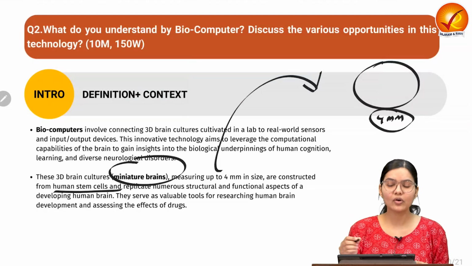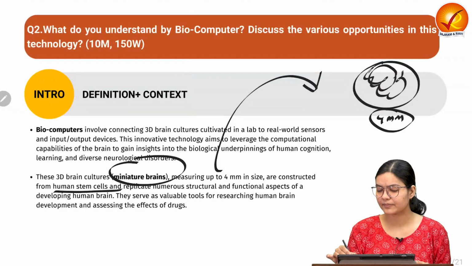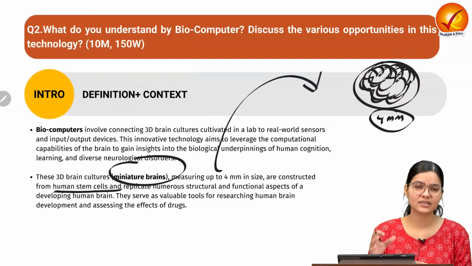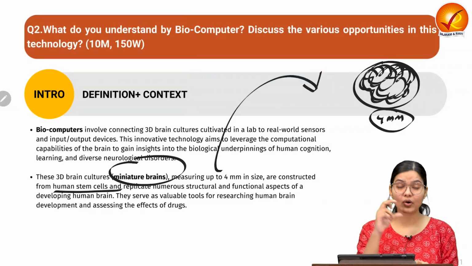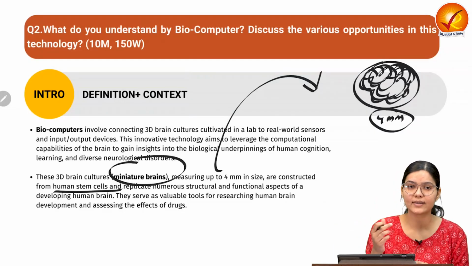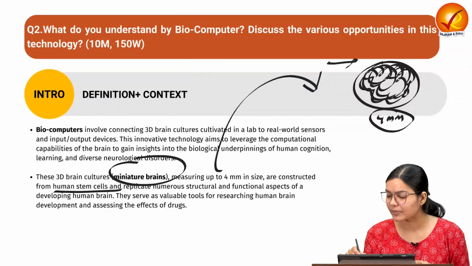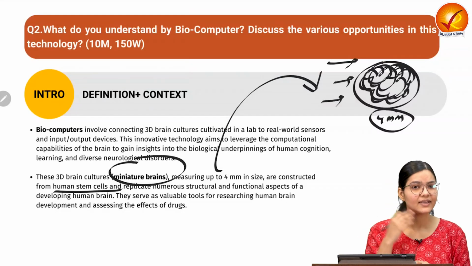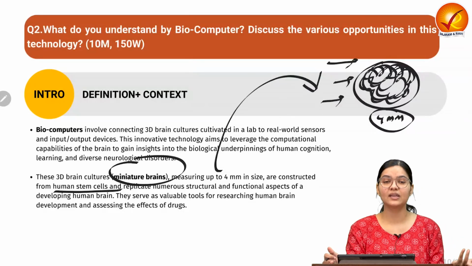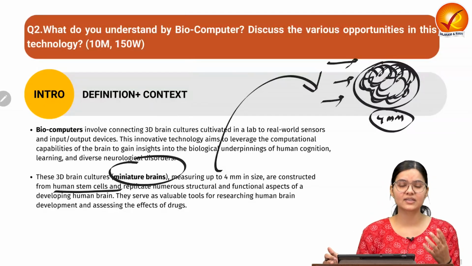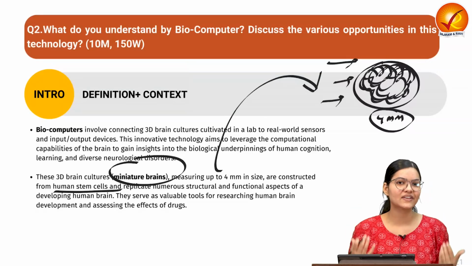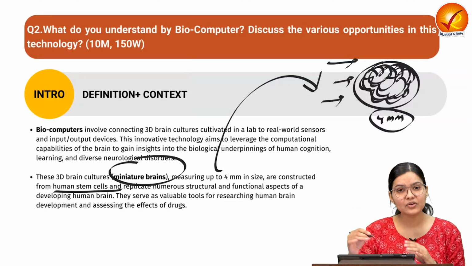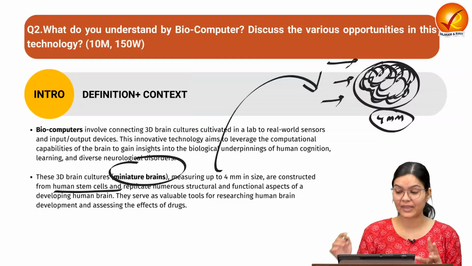Okay, now this 4 mm size of brain, as we know, brain cells are made of neurons. Neurons are nothing but the cell only, and this 4 mm miniature brain is trying to understand if we are providing input. So the human brain also takes input. Sensory, if we touch something or if we see something, all this information gets processed through our brain.